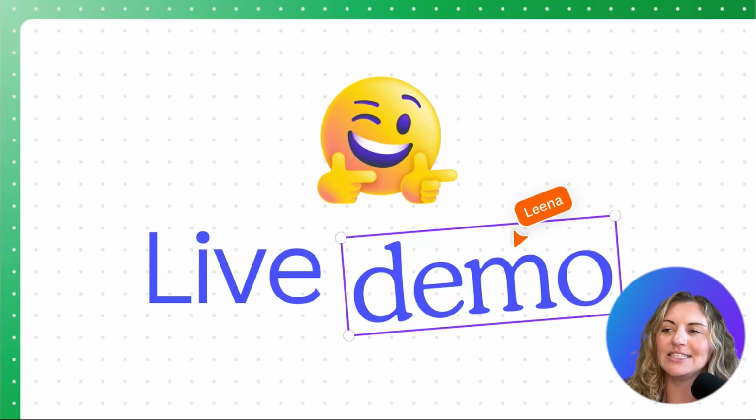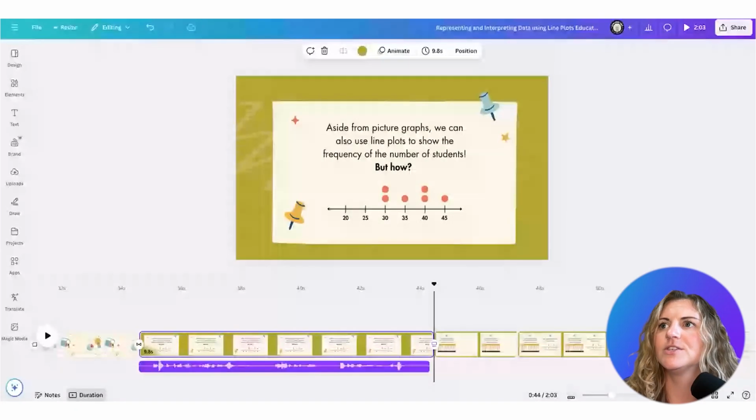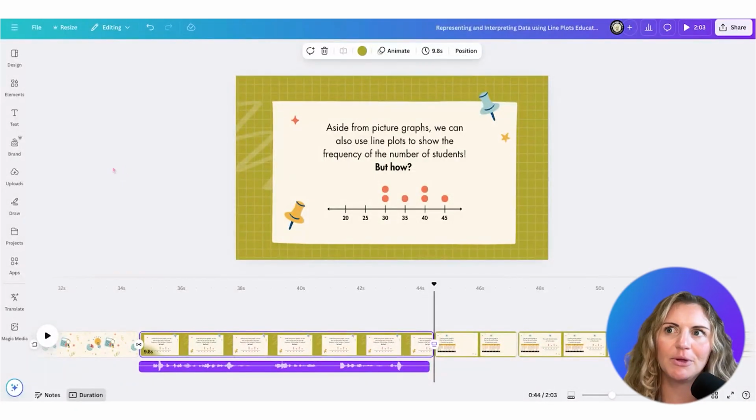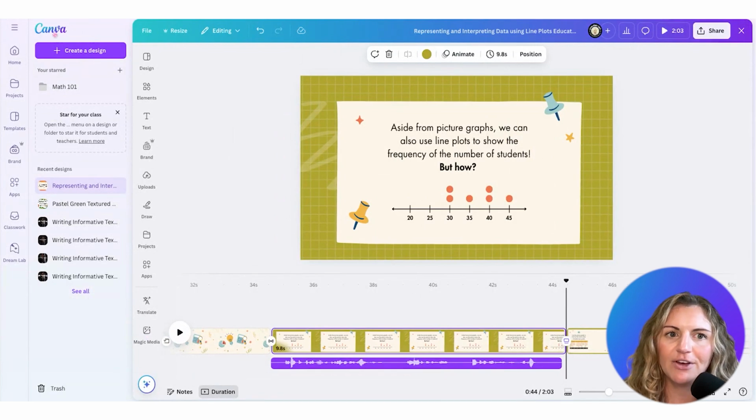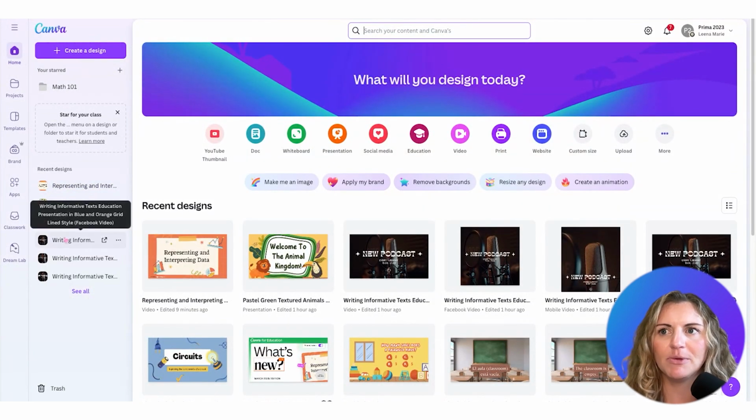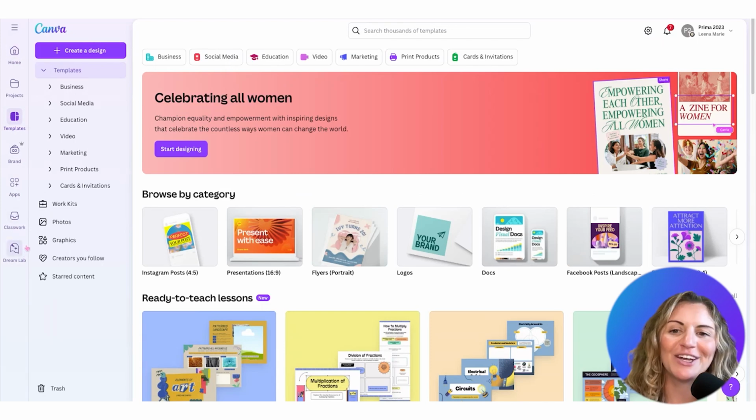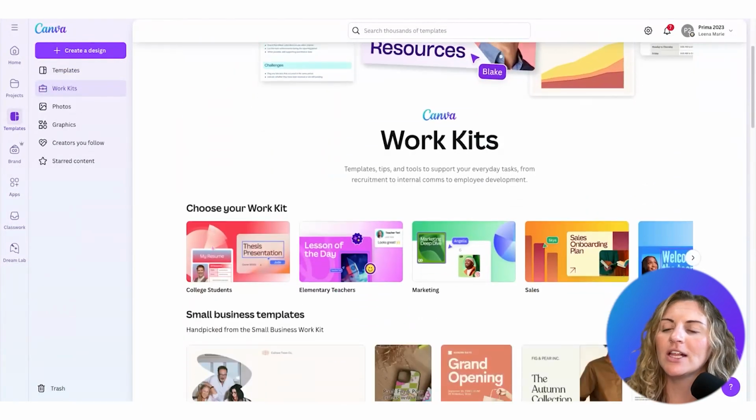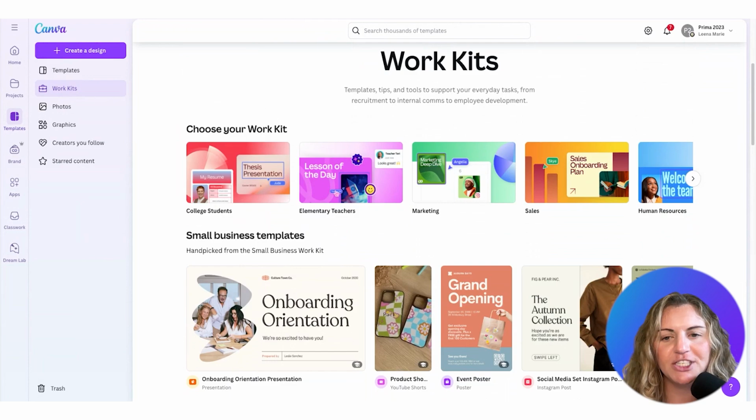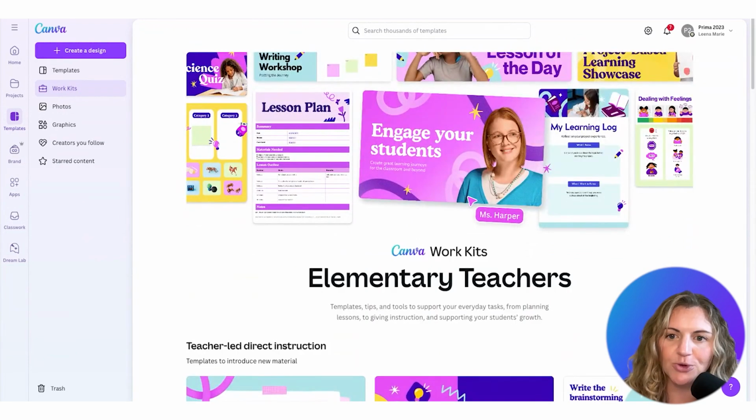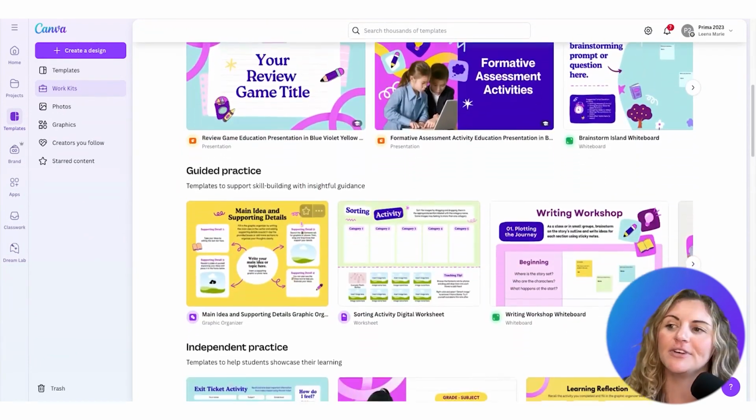Now let's go ahead and dive into a demo. We'll start back in our Canva design that we've been working on, but this time I'm actually going to go back to the Canva homepage because I want to show you a couple of things. I'm going to click on the templates tab in the editor homepage. And here I'm going to click over on the left-hand side where it says work kits. When I click on work kits, I'm going to go to the elementary teacher work kit. Again, there will be a shortcut in the guidebook today, so have no fear.